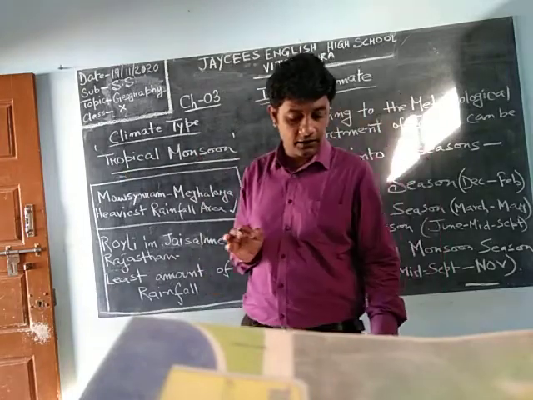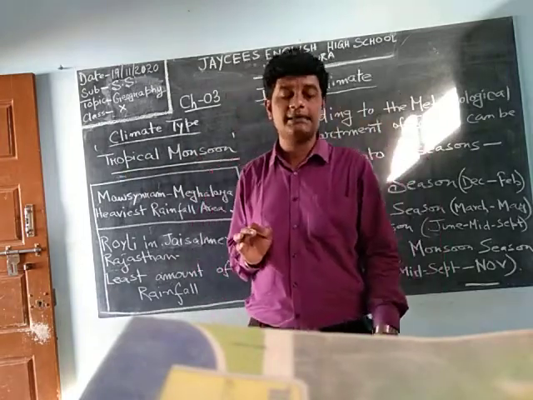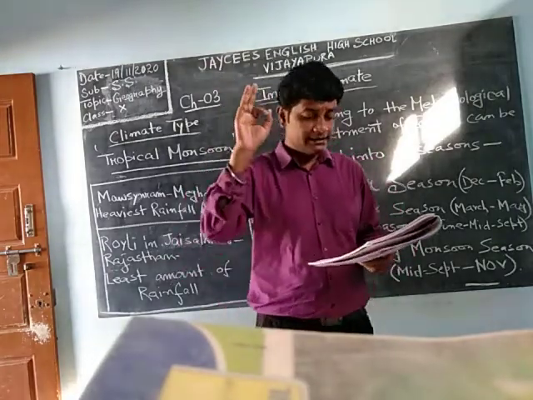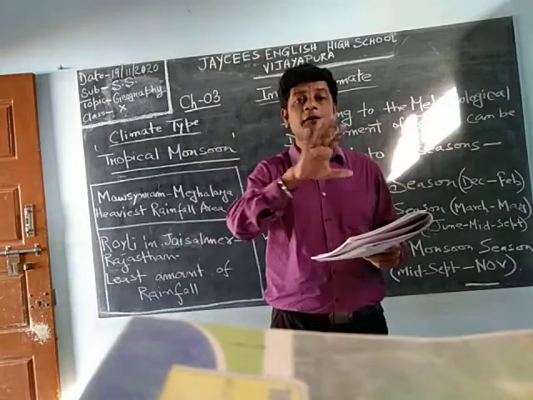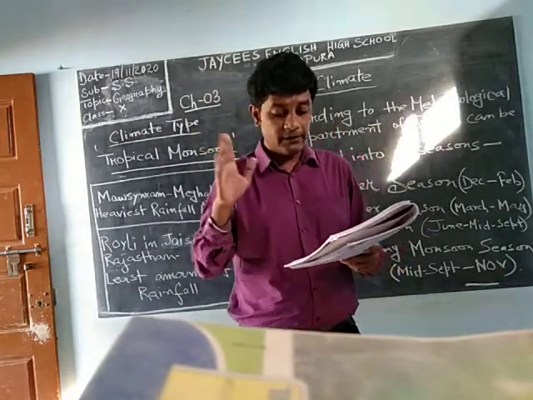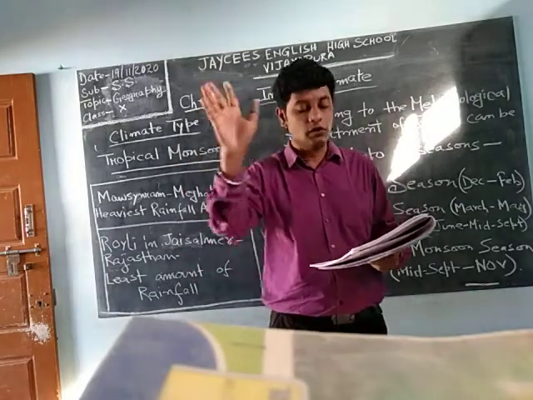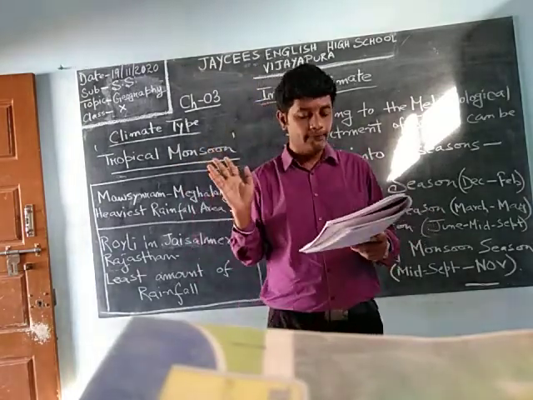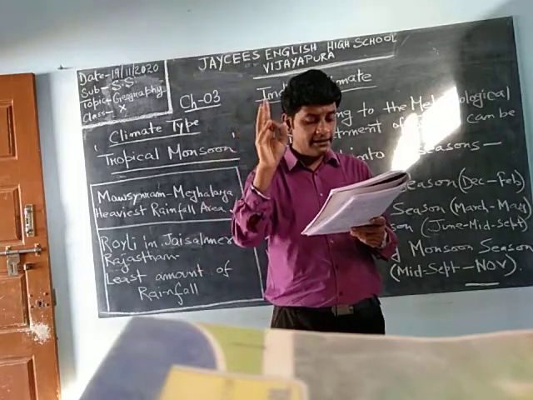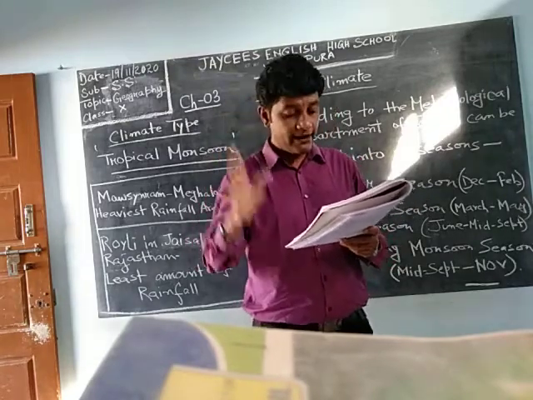Distribution of rainfall, we will discuss in the next class, or just a minute I will tell you. On the basis of the amount of rainfall, India can be divided into three broad zones: area with low rainfall, area with moderate rainfall, and area with heavy rainfall.